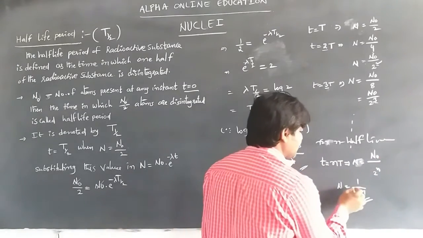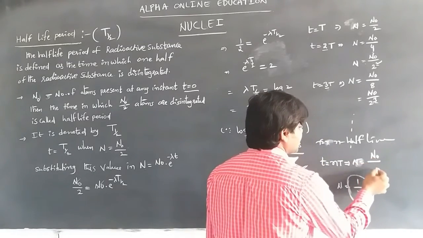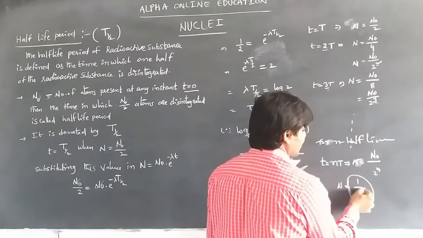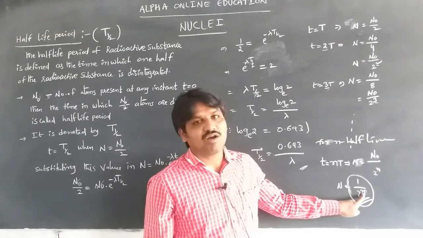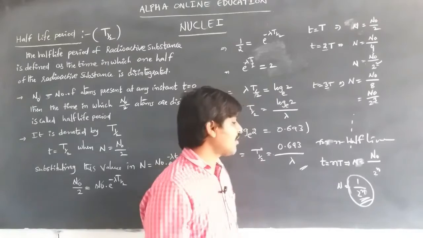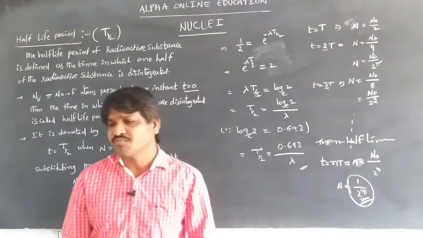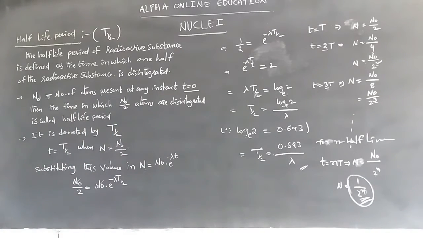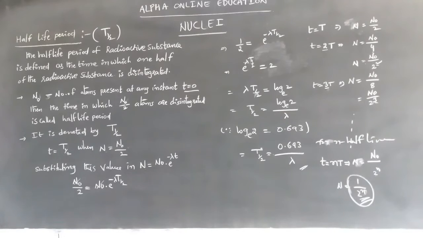From that, the total terms remain the same, the 1 by 2 remains the same, and only n, the number of half lives, changes. It denotes the number of half lives through which an element can be disintegrated. Different elements have different half lives, such as uranium, radium, radon and polonium.